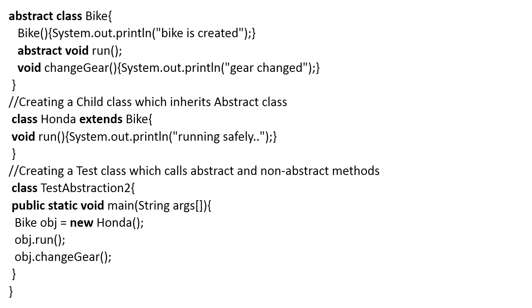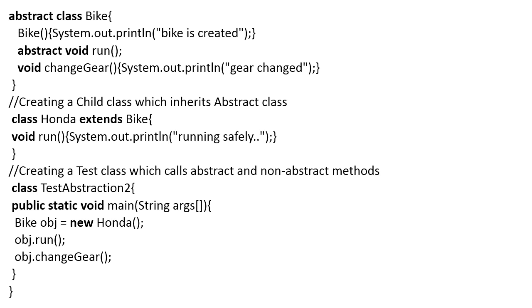Inside the constructor, I am giving the implementation: Bike is created. Then the abstract method run, and the non-abstract method changeGear. For the non-abstract method, I am giving the implementation part, gear changed. But for the abstract method, I am not giving any implementation.